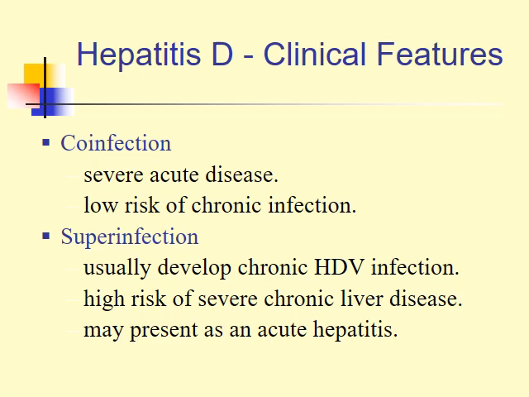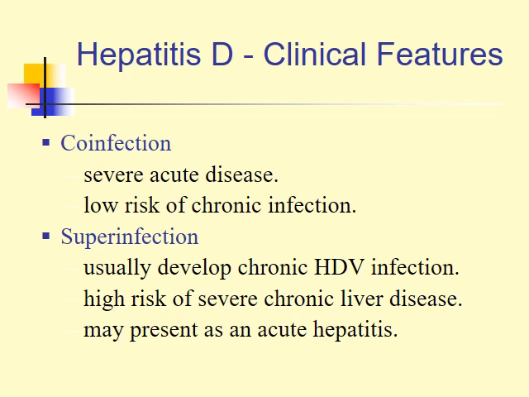The hepatitis D viral infection clinical feature could take the form of co-infection. Both hepatitis D and B viruses infect the person at the same time. It's called co-infection. It presents as a severe acute disease with low risk of chronicity, whereas the other type of hepatitis D clinical presentation is a super added infection.